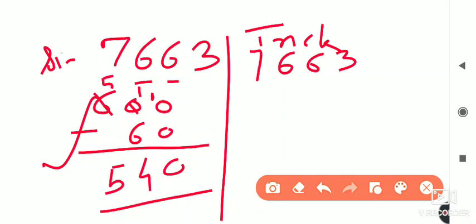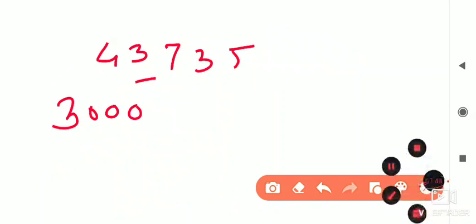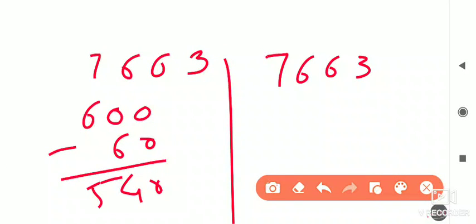In this number, we have to find out the difference between the 6s. Which digit's difference do we have to find? 6's difference.